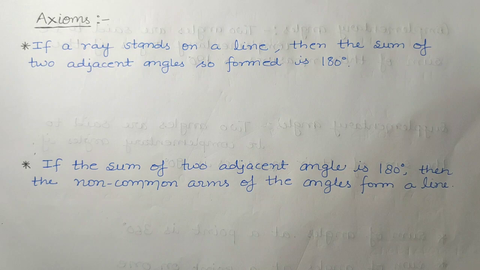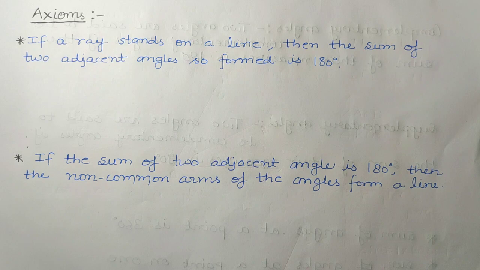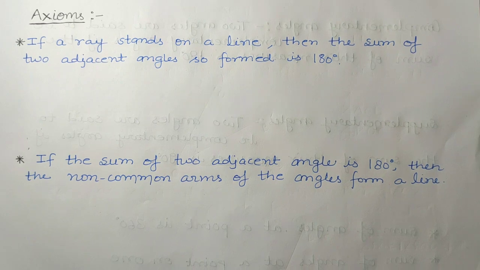Next is axioms. I have told you what axioms are in chapter 5: the basic facts which are taken for granted without proof. In axioms no proof is required. So this is the definition of axiom, the basic facts which are taken for granted without proof. Now here some basic axioms are there. What are they? Let us see.